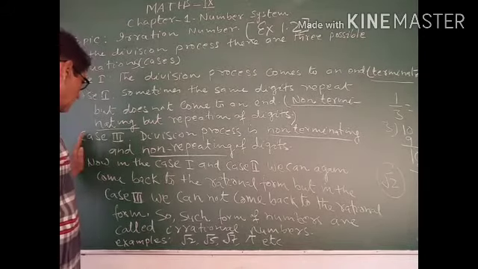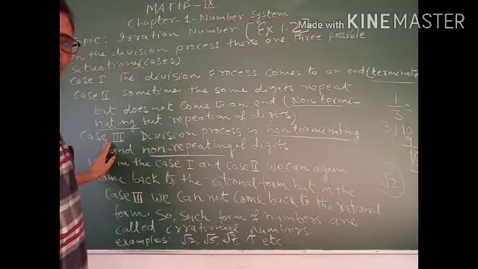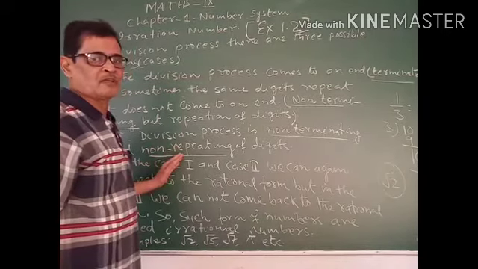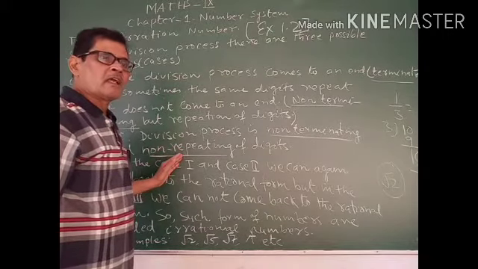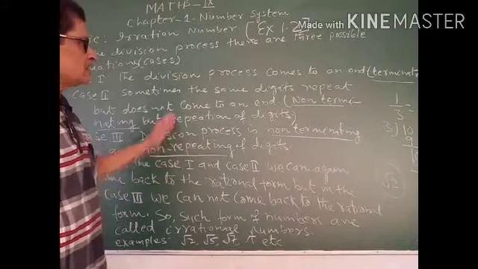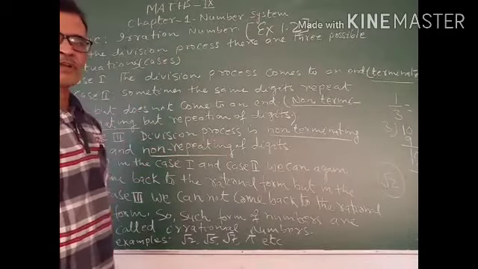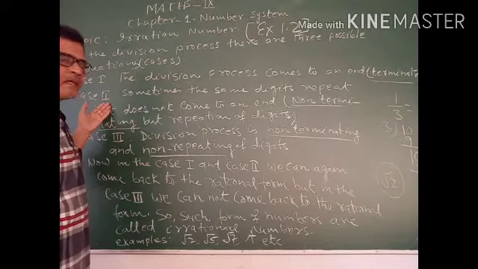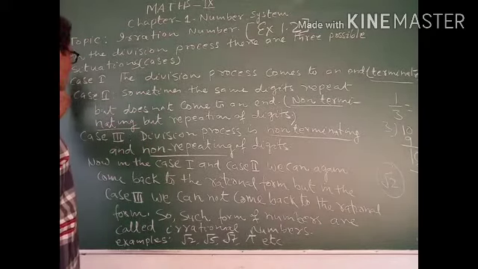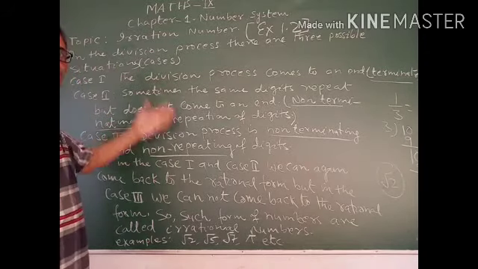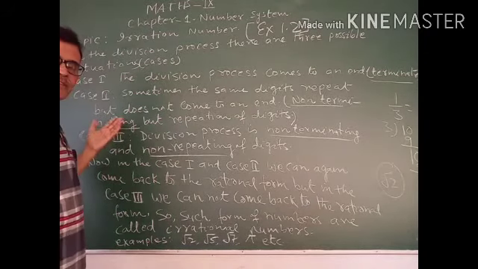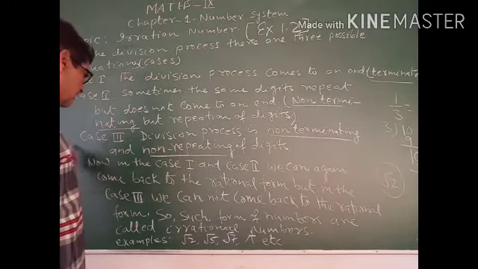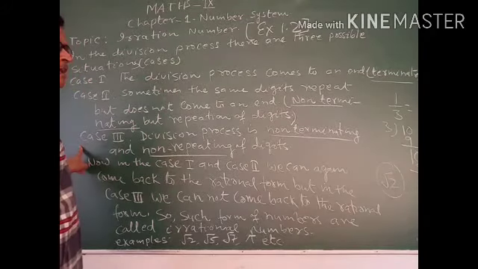In this case, we define a new type of number, and that number is irrational number. Sometimes you may be asked why these numbers are called irrational. Because we don't find any property of the other numbers. It is different from those numbers, rational numbers. So this is irrational number.